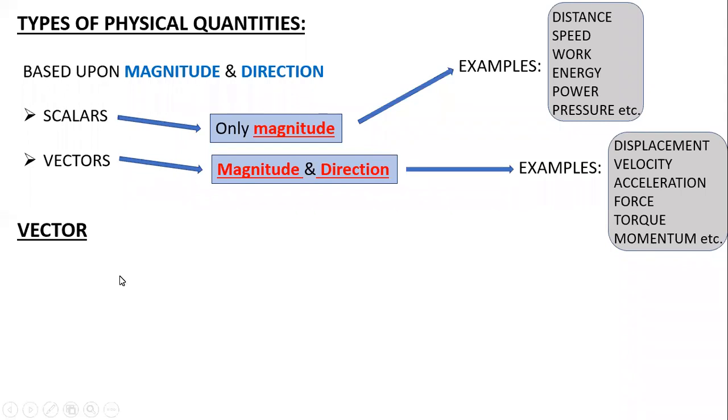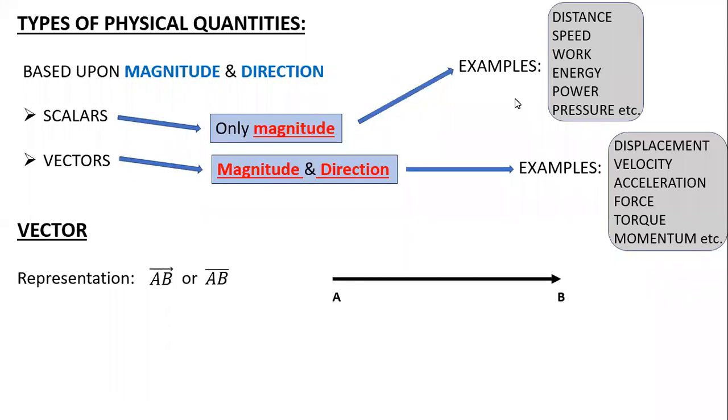Whenever I define a vector, suppose I want to represent it, if I'm moving from point A to point B, this particular representation is called a diagrammatic representation. But if I need to represent this in mathematical form, I can write it as AB with an arrow on its head, or else AB with a bar. So this is its representation.